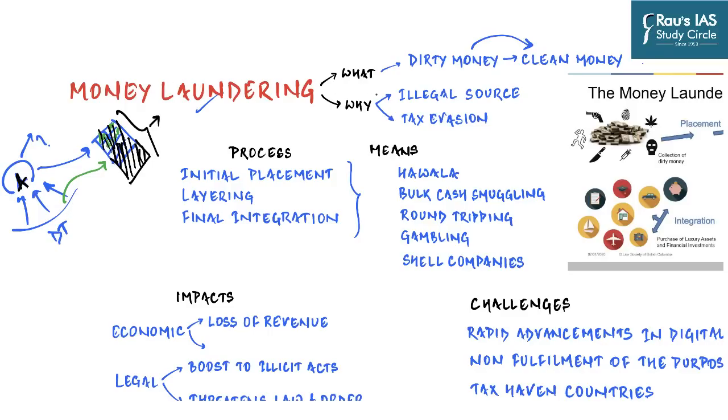So why is money laundering done? Money laundering is done for two reasons. Either the source of income is illegal or illegitimate, for example drug trafficking and various other criminal activities.